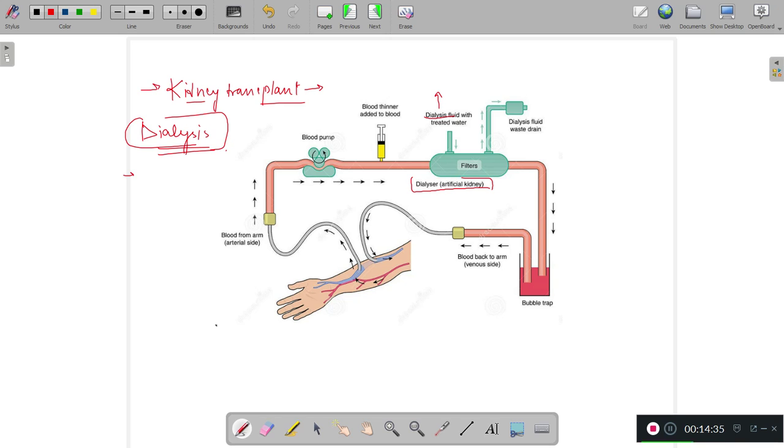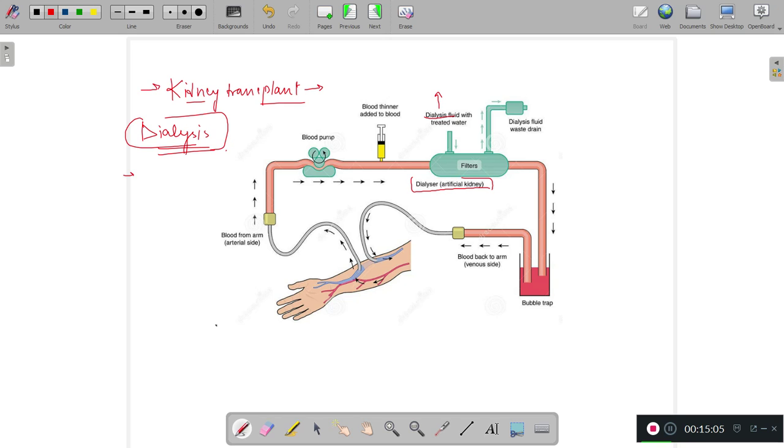And now what happened? Now the patient's blood passes through the dialysis solution. Most of the wastes like urea present in it pass through the selectively permeable cellulose membrane, and in this way the blood becomes cleaned, and that is pumped back into the vein of the patient's arm. So this is the whole mechanism of the dialysis, where the artificial kidney, which is nothing but the dialyzer, is used.